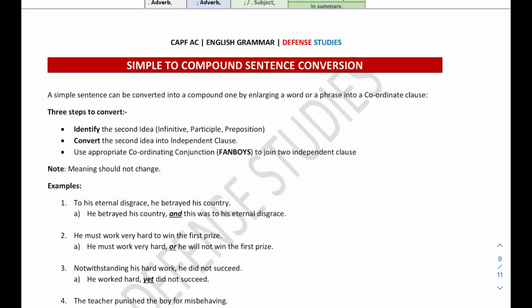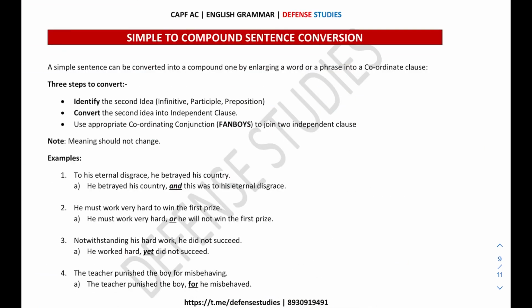Understand it carefully, guys. First of all we need to identify the second idea. It can be in the form of an infinitive, participle, or preposition, and then we need to convert the second idea into an independent clause. After converting the second idea into an independent clause, we use an appropriate coordinating conjunction. What kind of appropriate coordinating conjunctions? Using the FANBOYS acronym: F for for, A for and, N for nor, B for but, O for or, Y for yet, S for so.